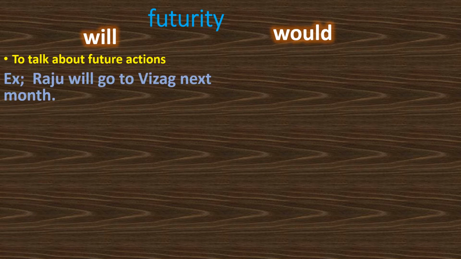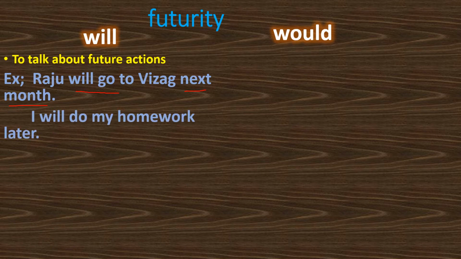The first and foremost common usage of will and would is when we want to talk about actions which are related to the future. Let me give you some examples. Raju will go to Vizag next month. The time indicator is next month, so this action relates to the future. When we talk about a future action, we use will along with the main verb. Raju will go to Vizag next month.